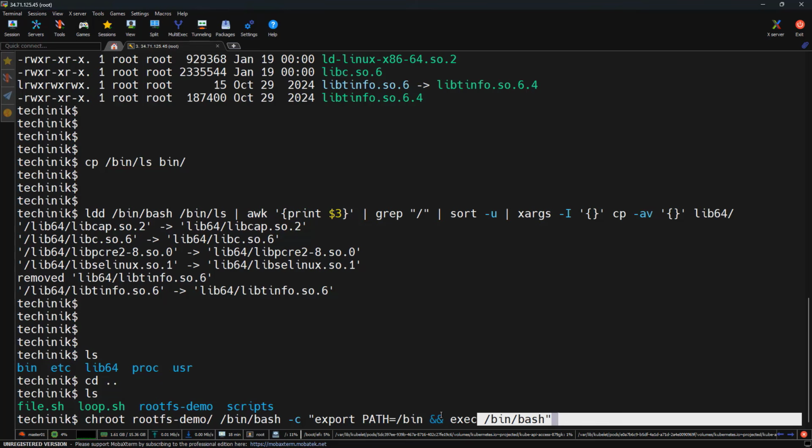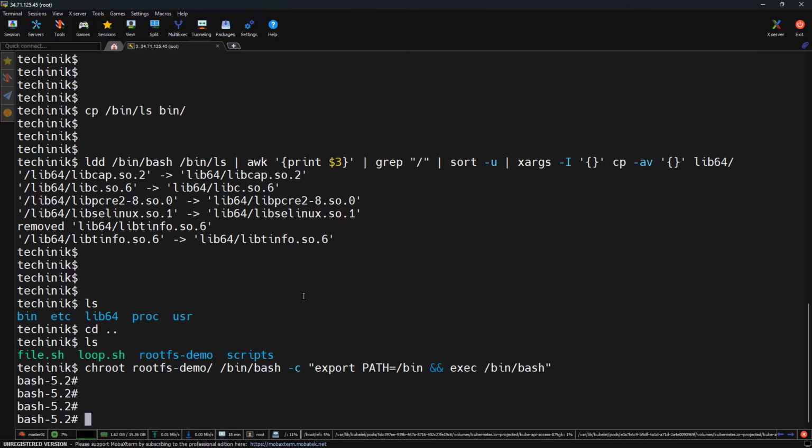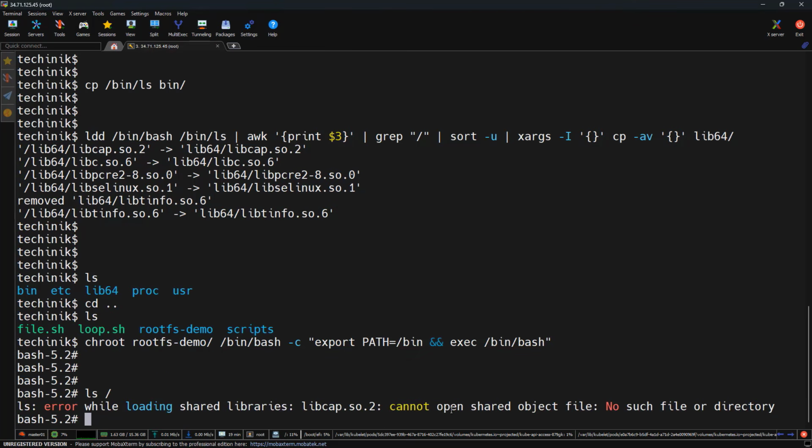So this command switches the root file system to our custom rootfs file system and starts a shell inside it, and makes the process believe this is the entire file system. Let's press enter here. Now we are inside our custom root file system, and if I run ls /, notice something interesting here. Bash is working but ls is failing. This tells something important. The file system exists but it's incomplete.